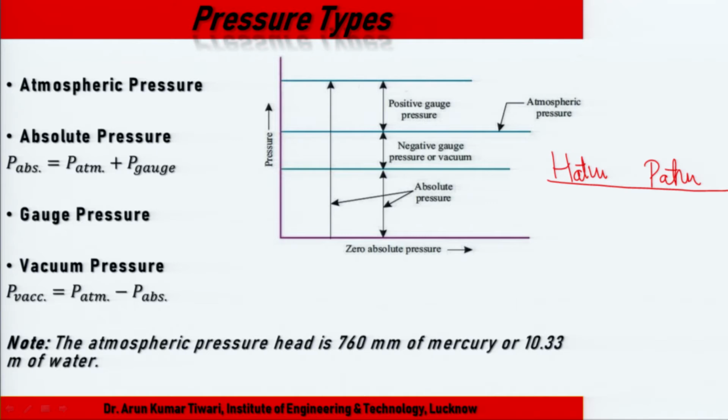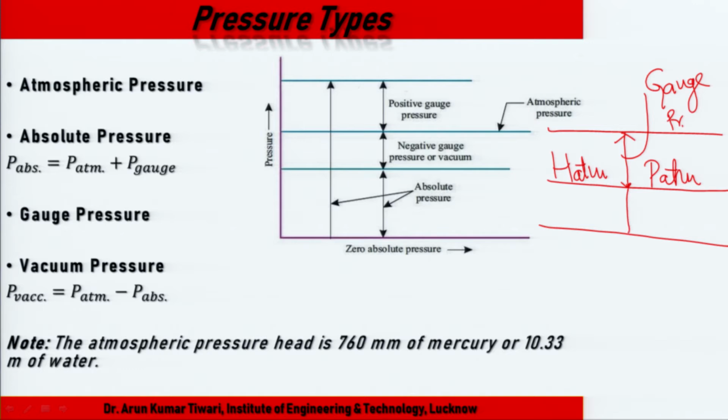Above the atmospheric, this is known as gauge pressure. Below the atmospheric is negative pressure, which is known as vacuum pressure. Atmospheric pressure is the P atmospheric line.